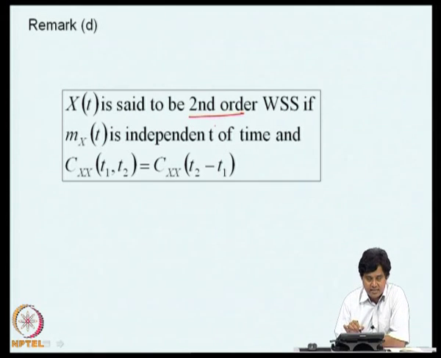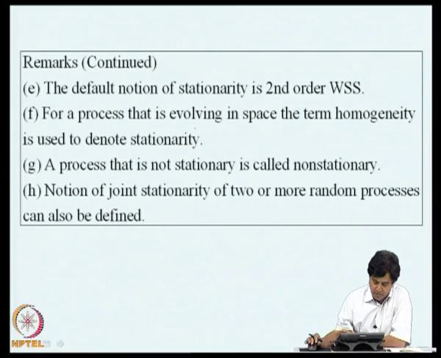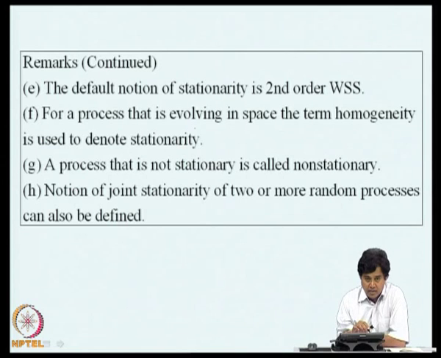Clearly, weak sense stationarity does not imply strong sense stationarity, because strong sense stationarity is in terms of probability density functions, whereas these are with respect to only moments. If in future I say x of t is stationary, what is guaranteed is that it is second order wide sense stationary or weak sense stationary. That is the default notion of stationarity.